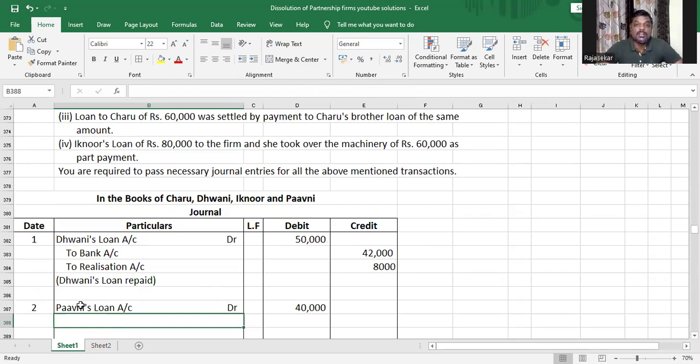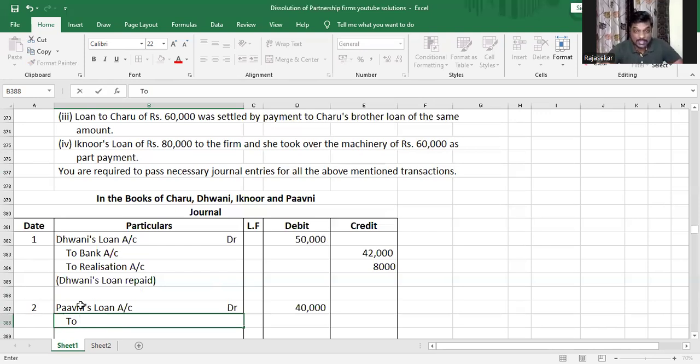No, my dear children. It does not matter how much the unrecorded asset was. As far as we are concerned, we are giving up an asset for 45,000, and so the asset has realized 40,000 only. 45,000 rupees is the value of the asset, but it is only helping us to settle a liability of 40,000. So what does the asset actually realize? It has only realized 40,000 rupees for us.